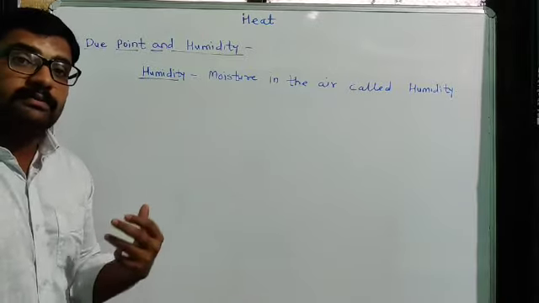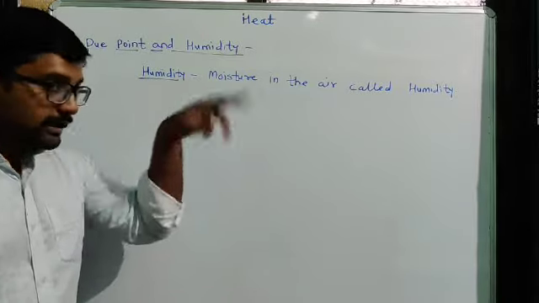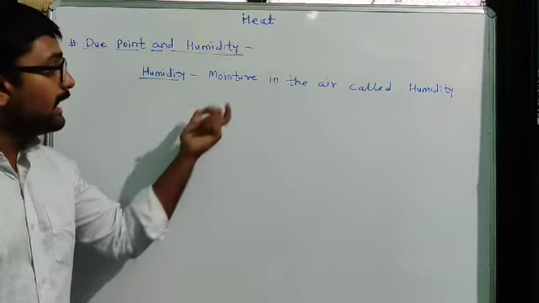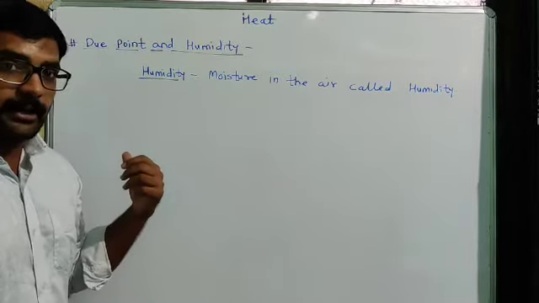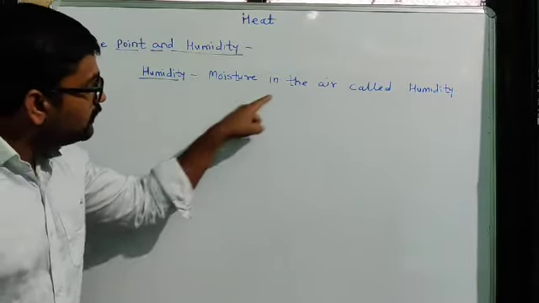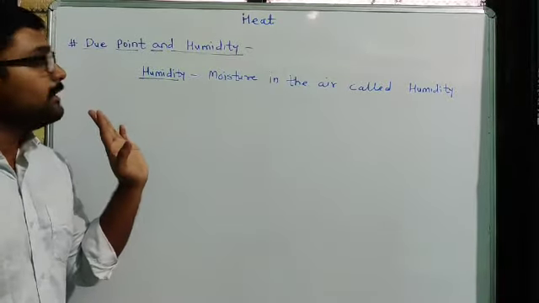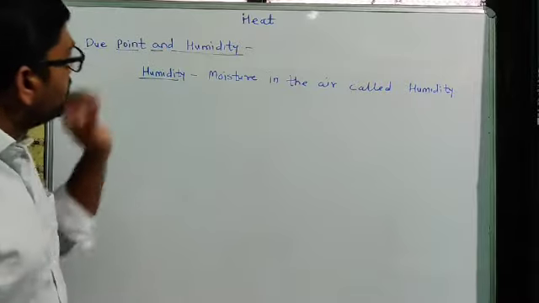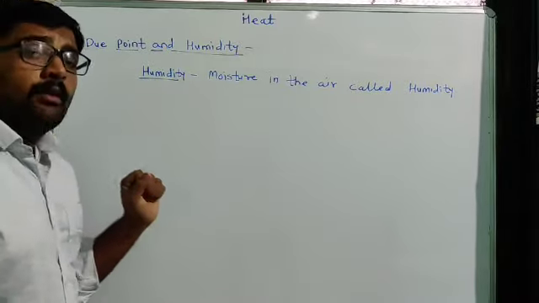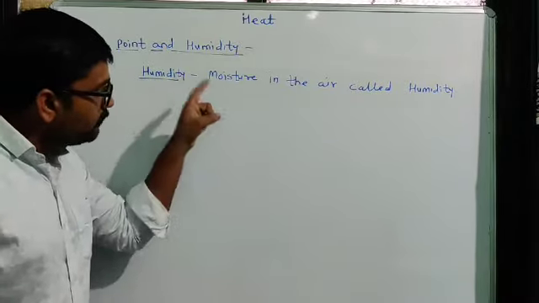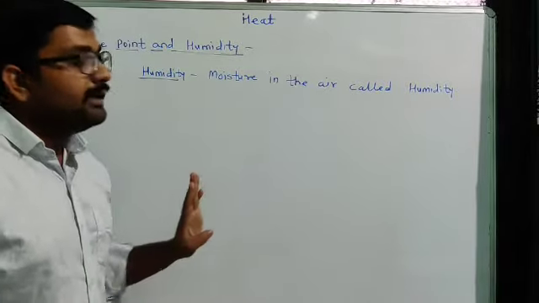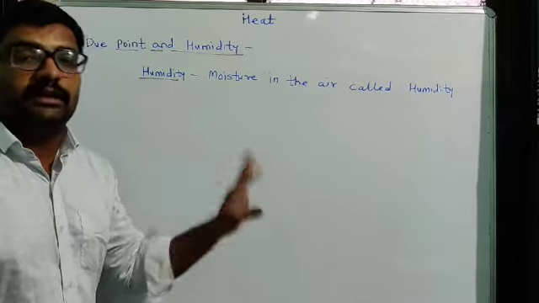So due to the presence of that water vapor in our surrounding air, the air becomes moist, okay, and that moisture in the air is simply called humidity, okay. So you have to know the definition of humidity, okay. What is humidity? The moisture in the air is called humidity, okay.